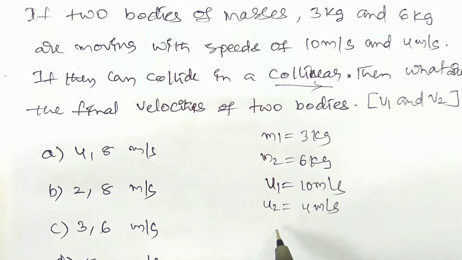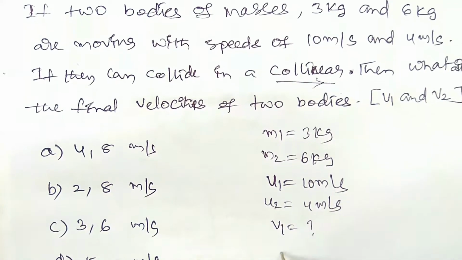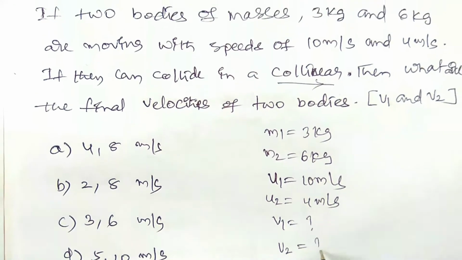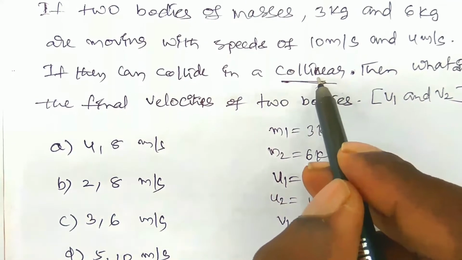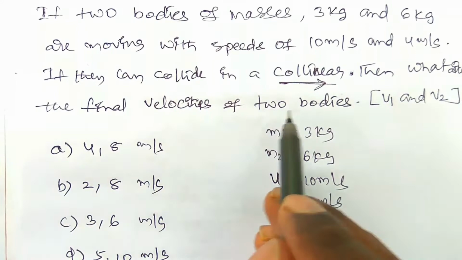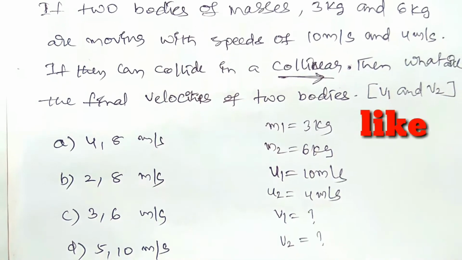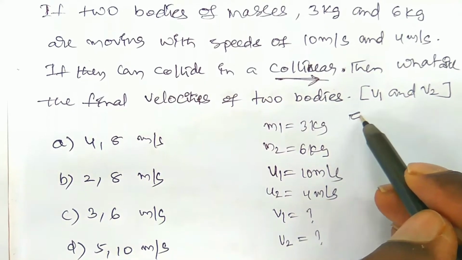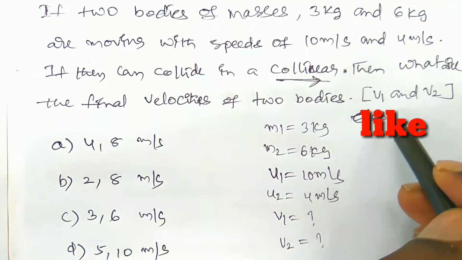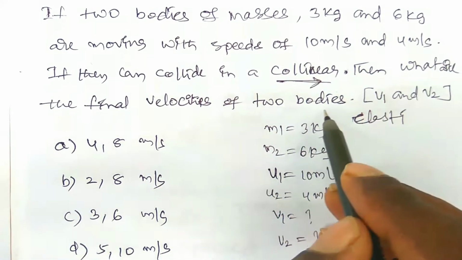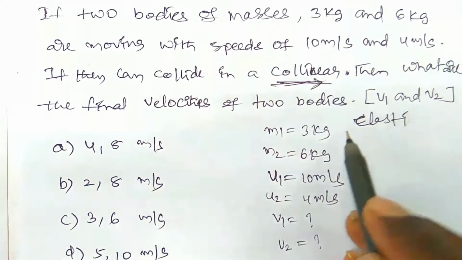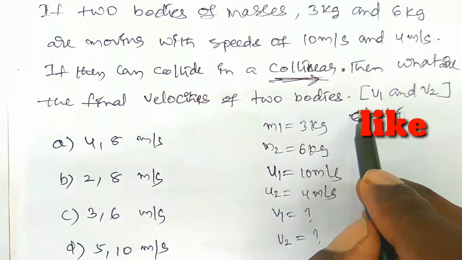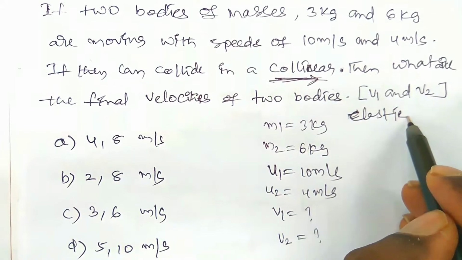Now we have to find v1 and v2. Collinear means that after the collision also they remain in the same straight line, along the line of impact, so it can be taken as an elastic collision.